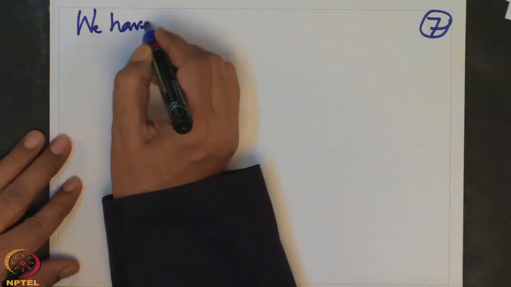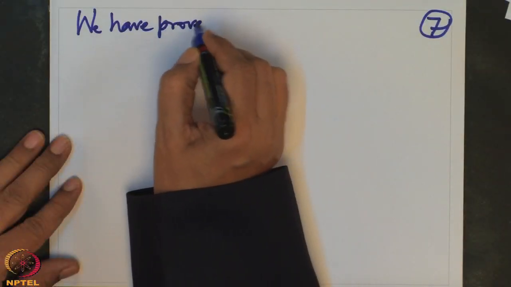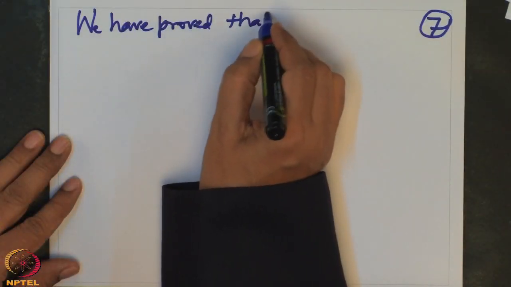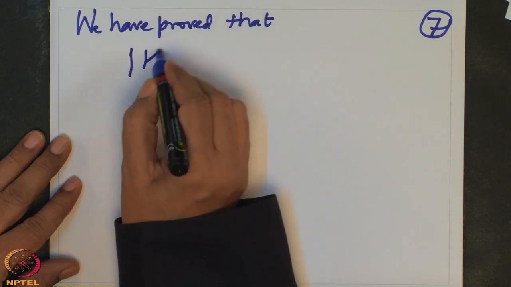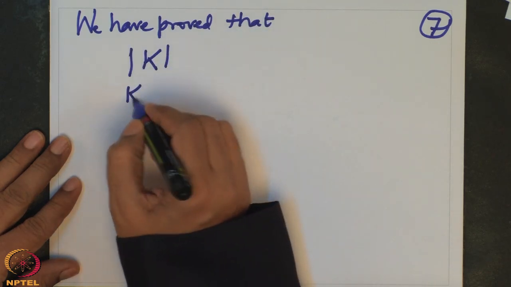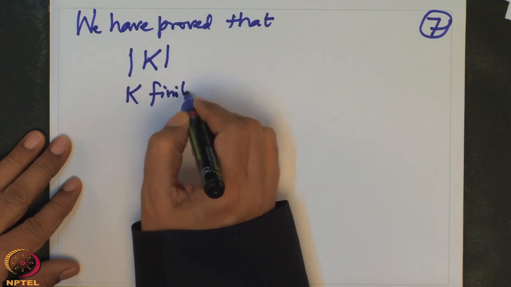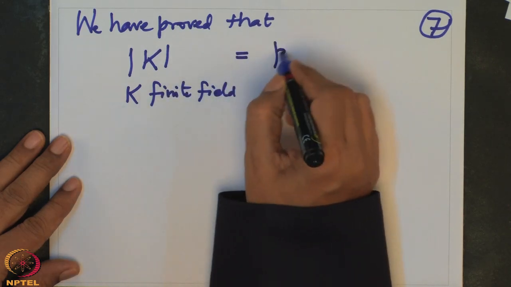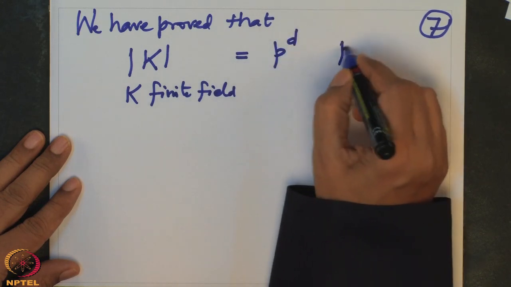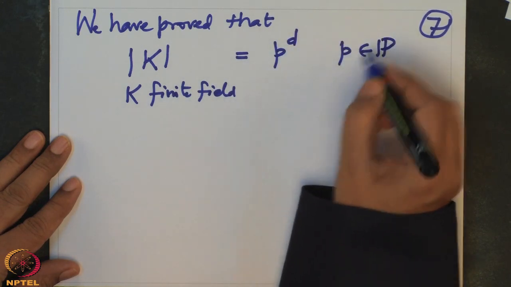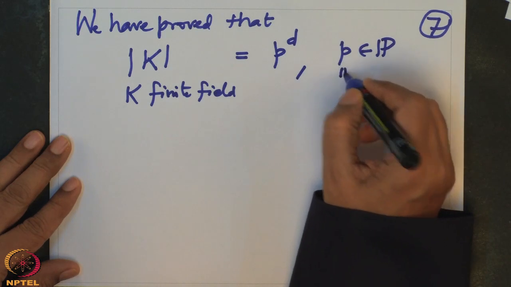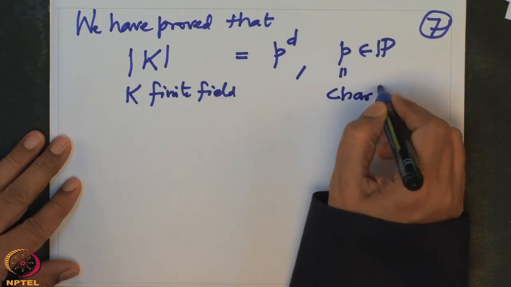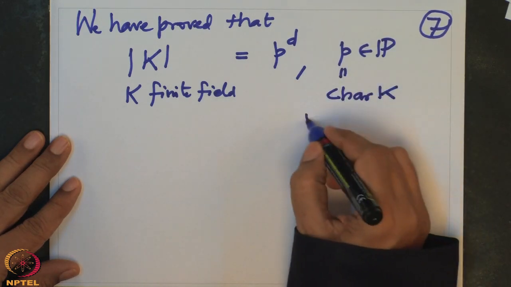So I will note what we have proved. 7. We have proved that the cardinality of a finite field K must be p to the power some d, where p is some prime number, and in fact that p has to be the characteristic of K, which is to say p is uniquely determined by K.